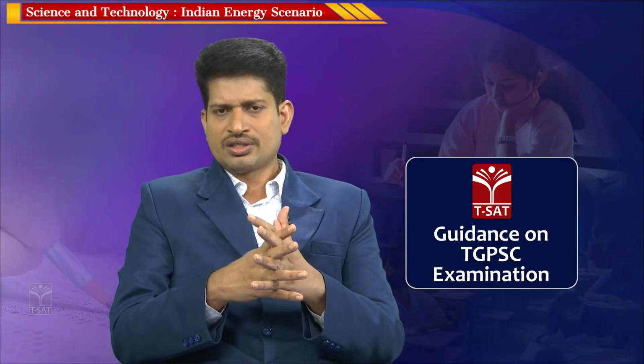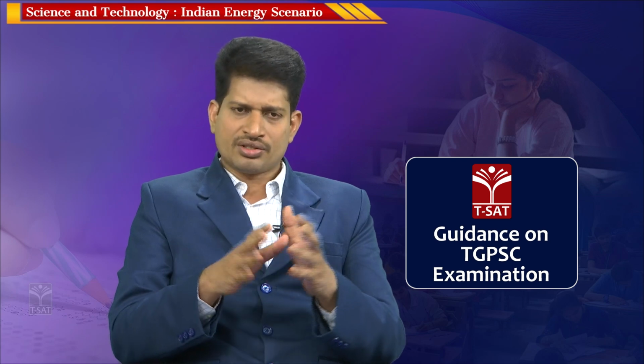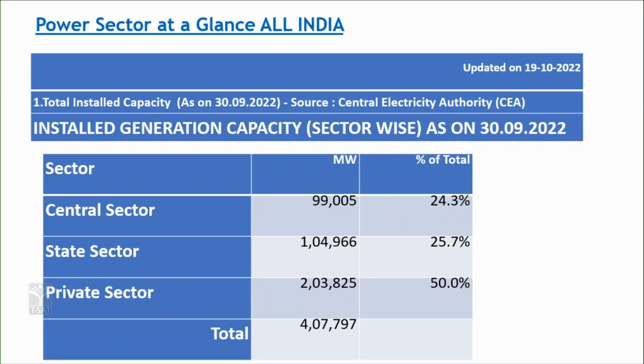For example, here the data available is the central sector, meaning the central government, the state government and the private sector. The power can be generated by the state government or the central government or a private sector. So, out of the total power being generated in our country, what are the different sectors which are responsible for generation of power.